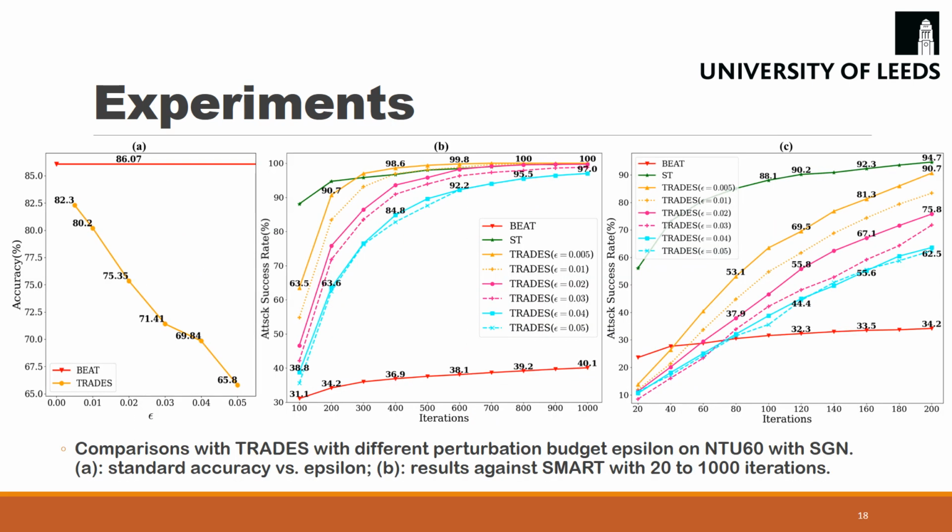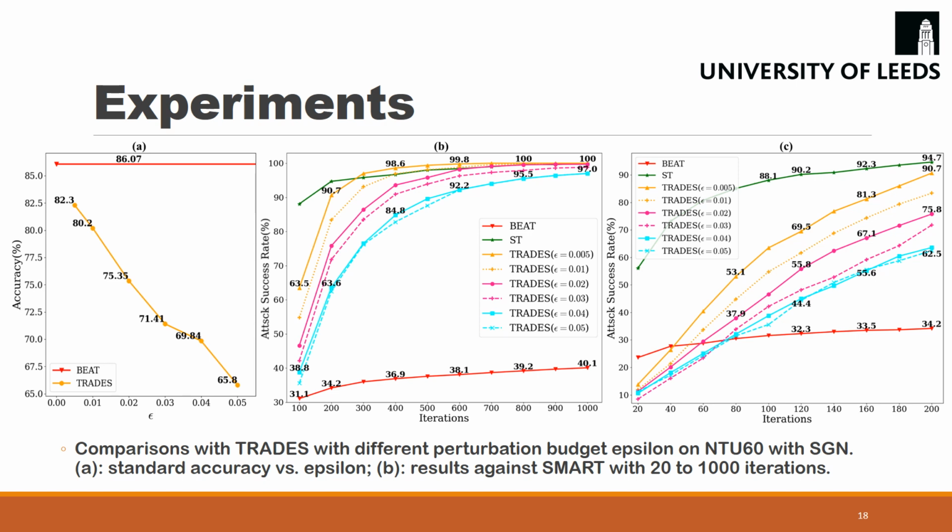We also show a more detailed comparison with one baseline, TRADES, on NTU60 with the victim SGN. The left figure shows results with increasing defense strength shown by the horizontal axis. The classification accuracy drops from 82.3 to 65.8 in TRADES, but BEAT doesn't compromise the accuracy. In the middle, we plot the attack success rate against the attack strength shown on the horizontal axis and the defense strength shown by colors.